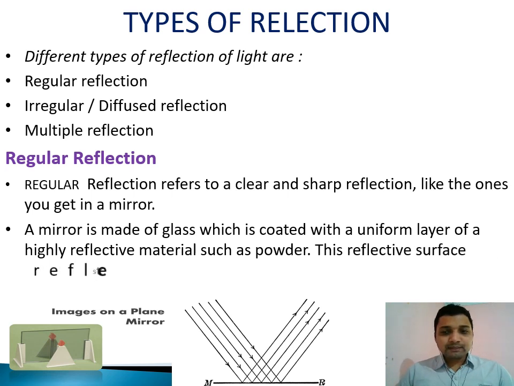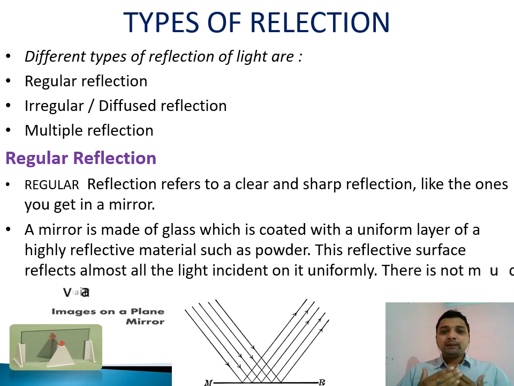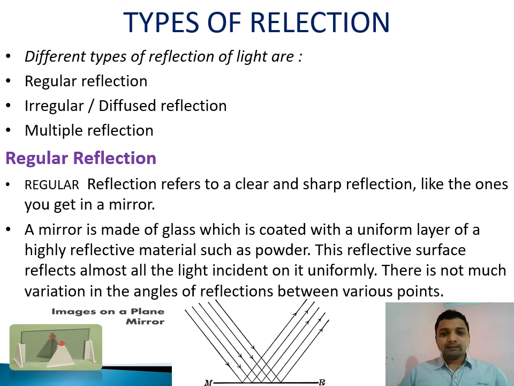A mirror is a glass piece in which one side is the reflecting surface, whereas on the other side we have given a layer that may be of mercury oxide or any other material, so that it will not allow the light to pass to the other side. So in the case of a mirror, one side is coated with a uniform layer and the other side is a reflecting surface. So the angle of incidence and angle of reflection will remain the same, and we'll get an image from this regular reflection.